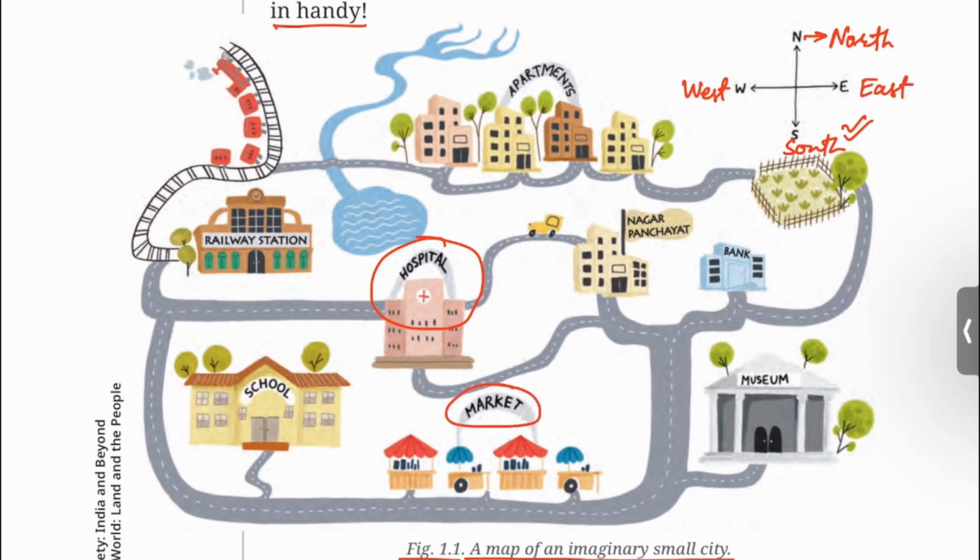You can see market here, school here, museum here, bank here, Nagar Panchayat here, public garden here, apartment blocks here, railway station here, water bodies such as pond or lake, and stream or river, and roads connecting all these places.